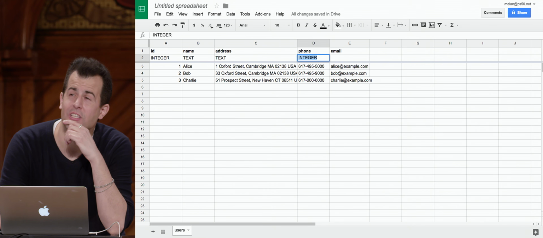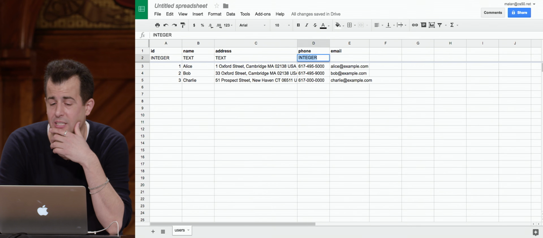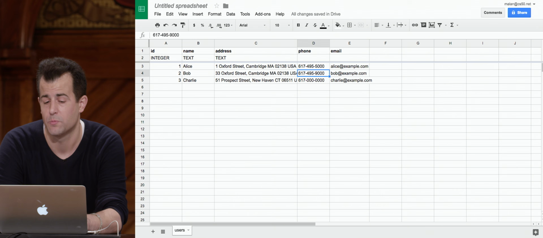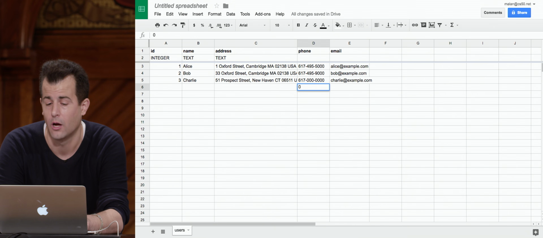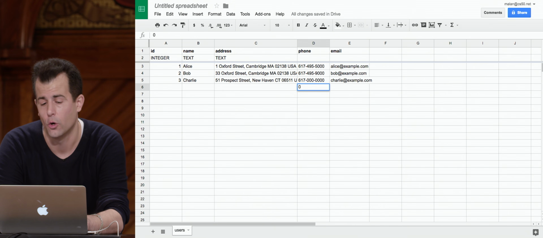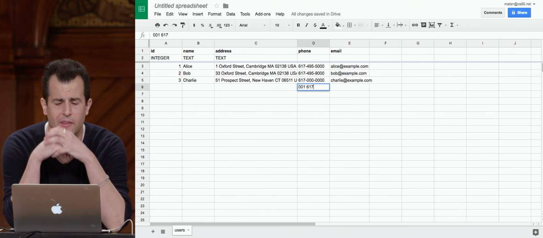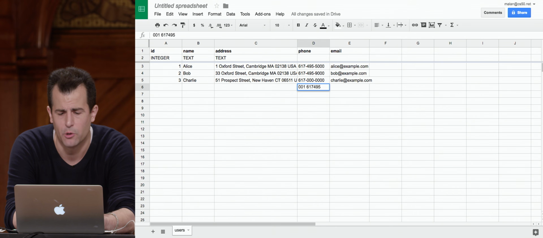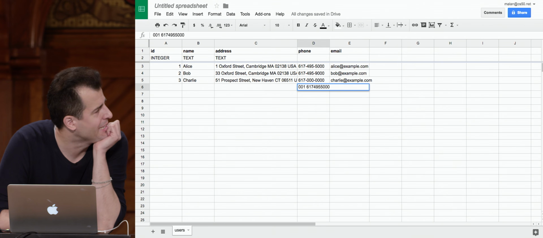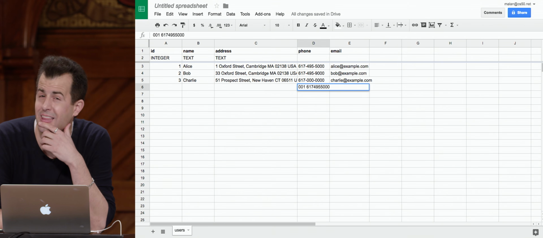Like, especially if it's an international customer. I'm kind of biased at the moment toward US users. But suppose someone typed in their actual calling code or country code, and they did something like 011 or 001 for the US and then 617. If I called this field an integer and then let the user type in their actual number like this, if it's an integer, those leading zeros mean nothing mathematically.